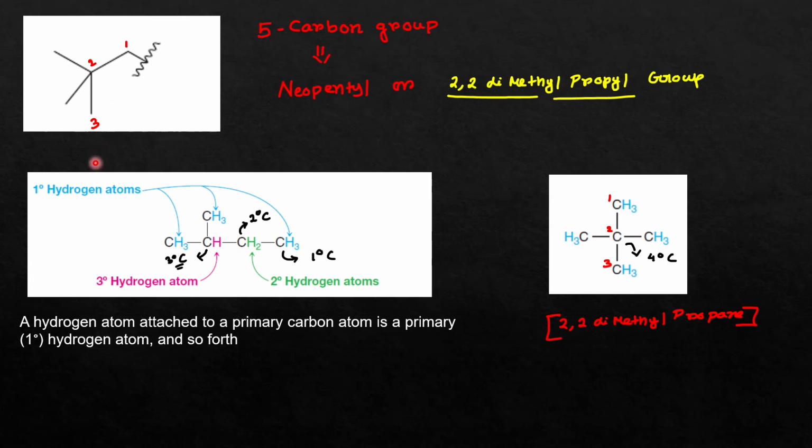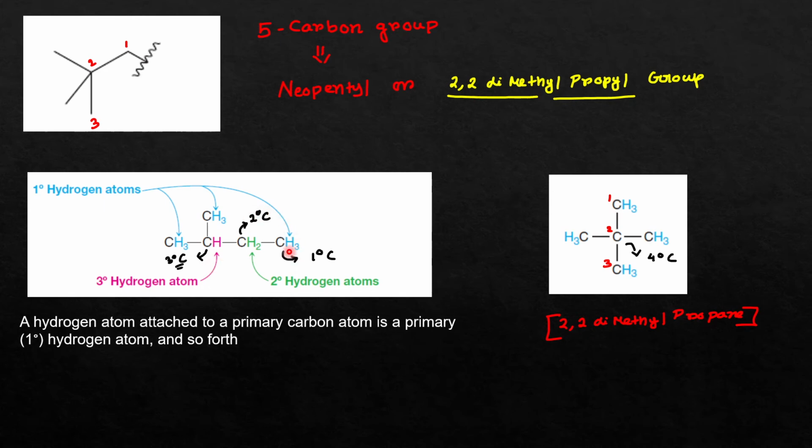Okay, now this is for your reference. I'm not going to discuss these things. I know that you already know what 1 degree, 2 degree and 3 degree hydrogen atoms are. The hydrogen atom attached to a 1 degree carbon atom is called a 1 degree hydrogen atom. Similarly, the hydrogen atom attached to a 2 degree carbon atom is called a 2 degree hydrogen atom, and the hydrogen atom attached to a 3 degree carbon atom is called a 3 degree hydrogen.